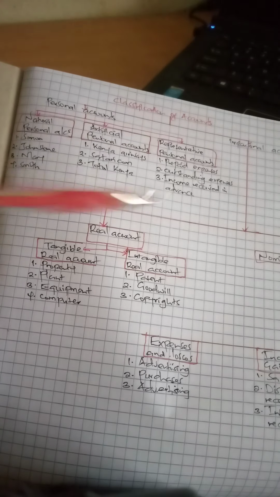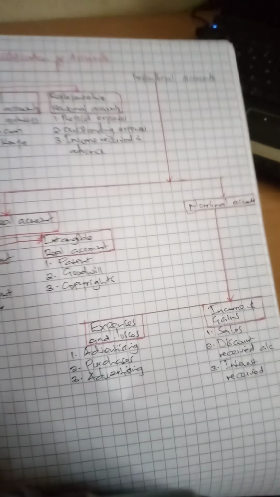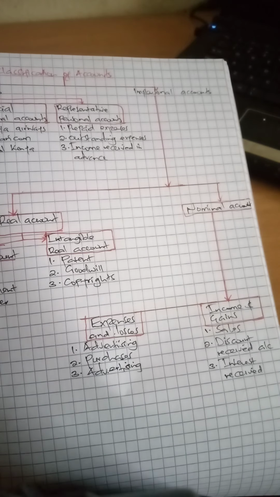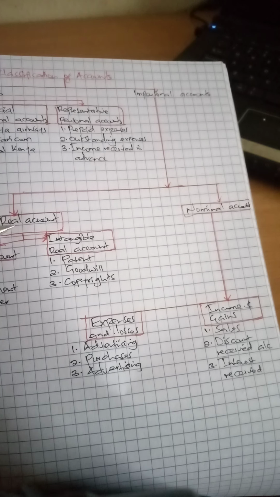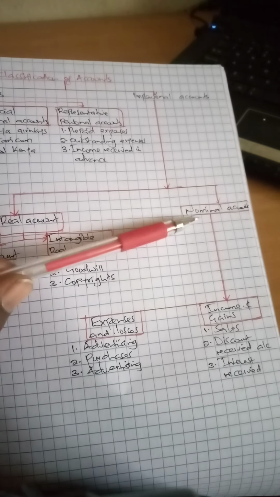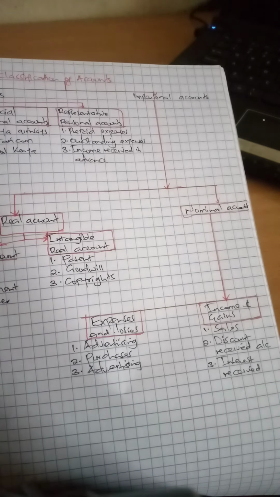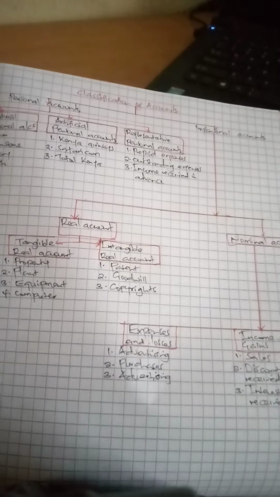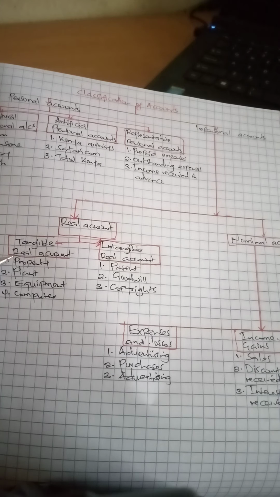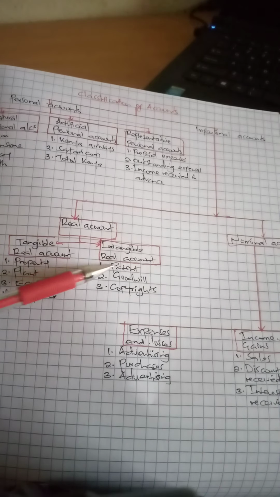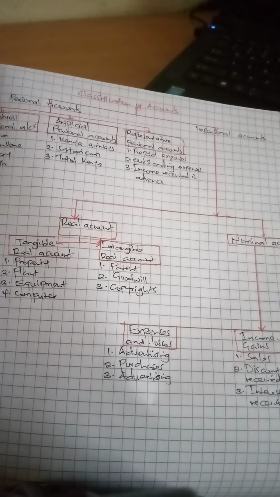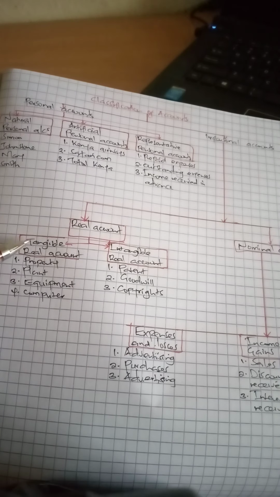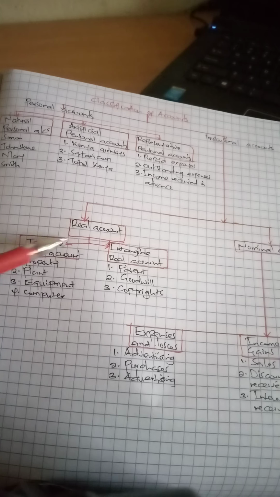Under impersonal accounts, on the far end, we have the real account and the nominal account. Under real account, we have two categories: the tangible real account and the intangible real account. From the term tangible, it is something that you can touch, you can feel, and you can also move it. All these fall under real account.